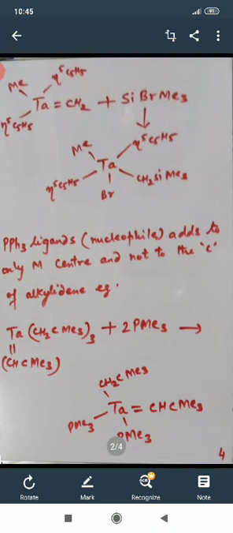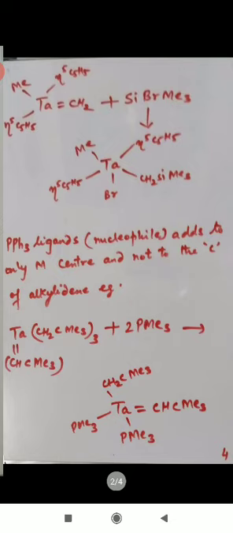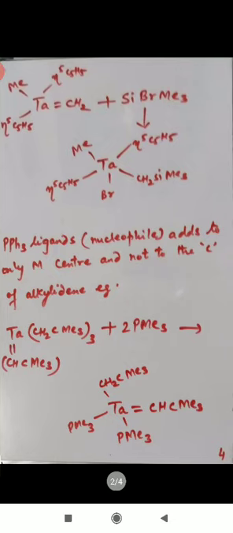The CH2 double bond between the metal and CH2 is broken down and converted into a single bond CH2, which gets attached to SiMe3. So it is a sort of addition reaction. We can say that the double bond is broken down and addition reaction takes place. The PPh3 ligands, which act as nucleophiles, add to the metal center and they don't add to the carbon center. Just like in the previous one, SiMe3 is added to the carbon center of the carbene.